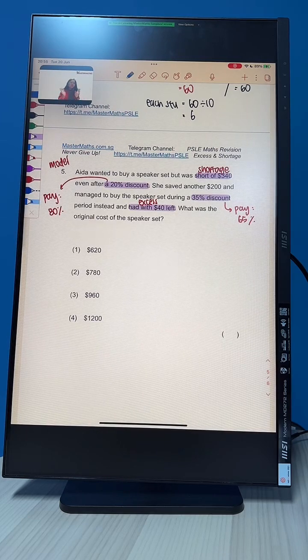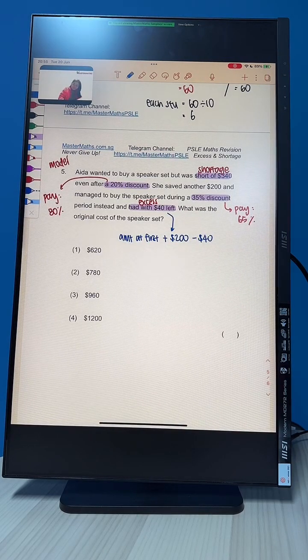We don't know how much, but we know she has some money. So I'm going to just label it as amount at first. She has some money at first, then she goes and saves another $200, right? She saves another $200, but she had $40 left.